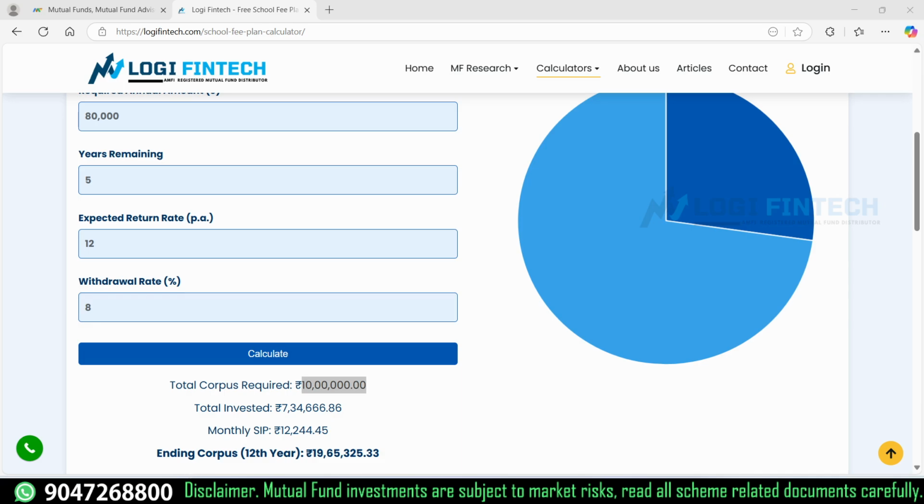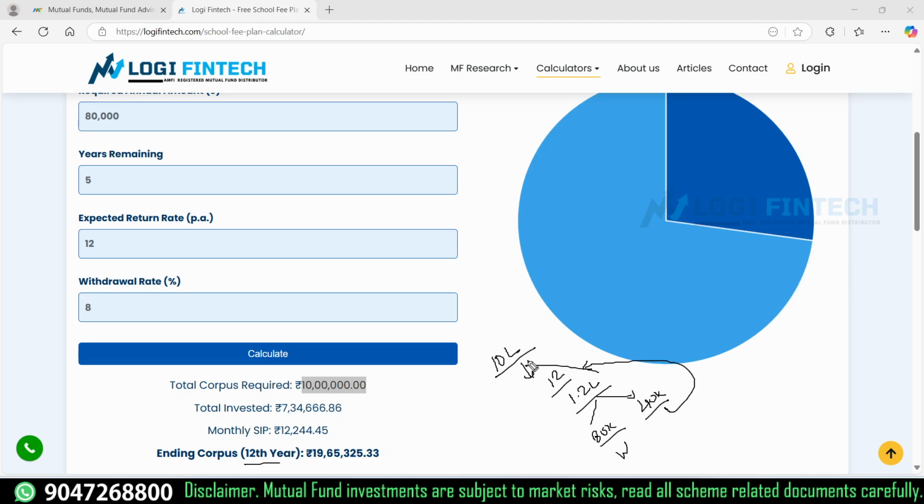This is the calculation for the 12th year, because we are planning school fees based on that. So for example, I am just investing 10 lakh rupees, and if that fund is delivering 12% return, we are getting 1.2 lakhs, and we are withdrawing 80k per year, and the remaining 40k would be added to the fund again.